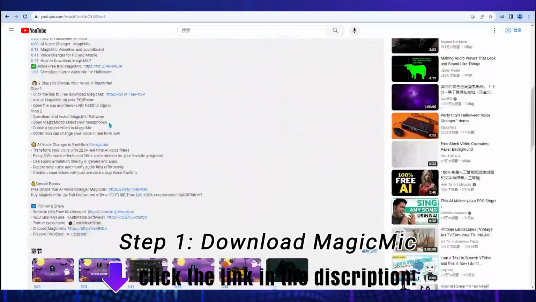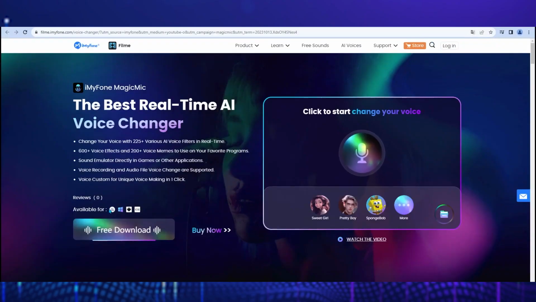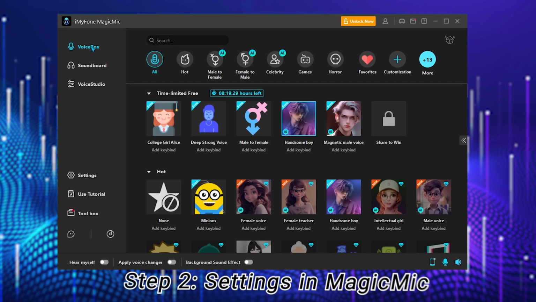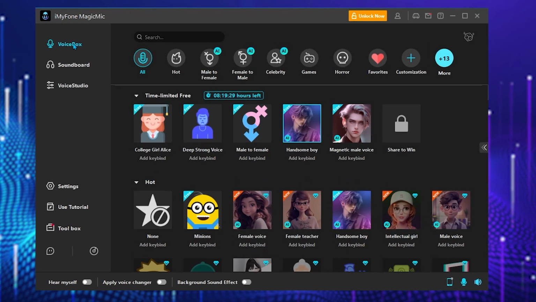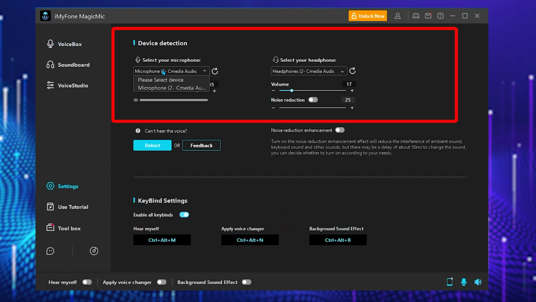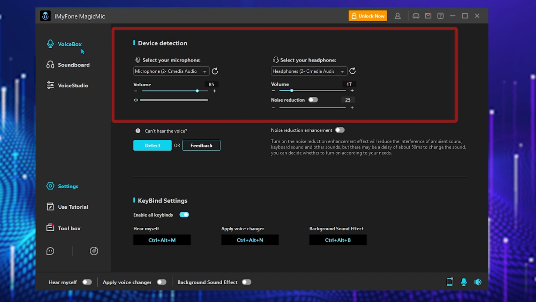Step 1. Download MagicMic. You'll find the download link in the description below. Choose the version that suits your device, download and install it. Step 2. Configure your settings. Once MagicMic is installed, open the software. Make sure your input is set to your microphone and your output is directed to your system's speakers or headphones.